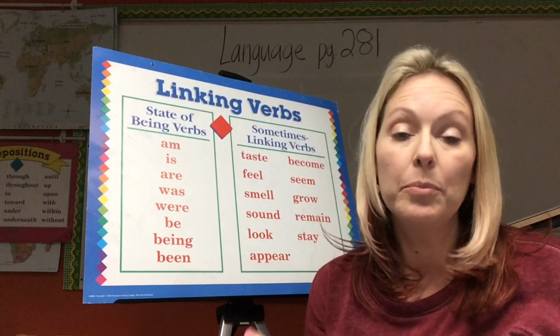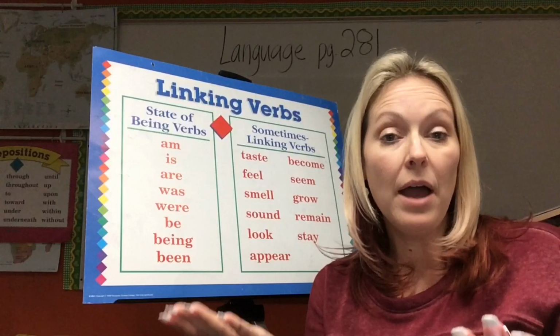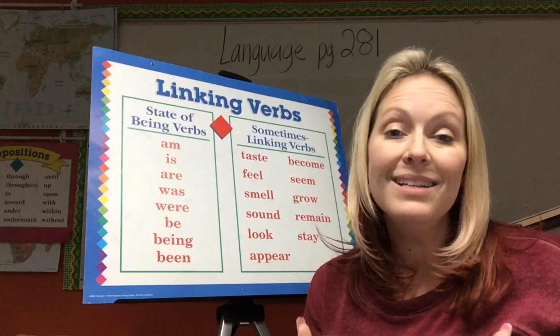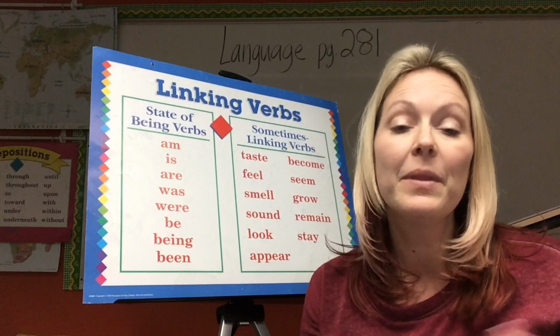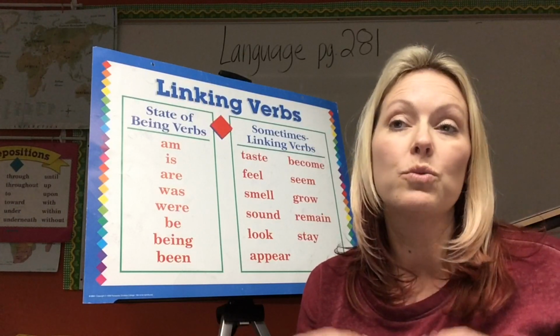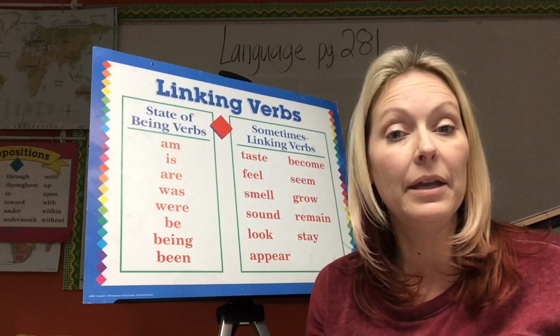Taking a look in the blue box, it says Charles Lindbergh was a great flyer. So Charles Lindbergh was a flyer, right? So was is linking flyer and Charles Lindbergh together. Flyer is the noun, which renames the subject. Therefore, flyer is the predicate nominative.